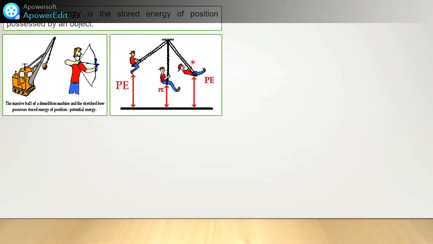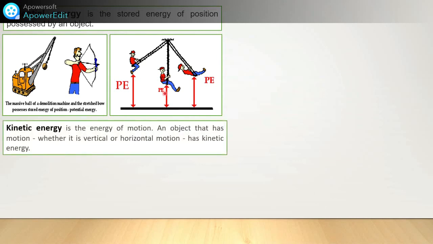This boy is swinging, from this position to this position it will swing. So what will happen at this position when it comes to the maximum place with distance theta maximum? Here the potential energy is very high. Again, here the potential energy is somewhat high but less than this one. But here in the mean position, the potential energy is very low.